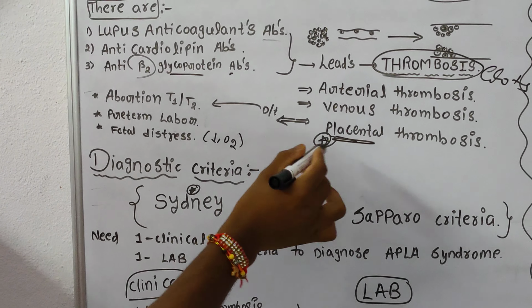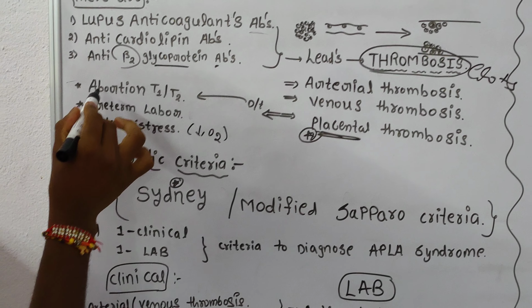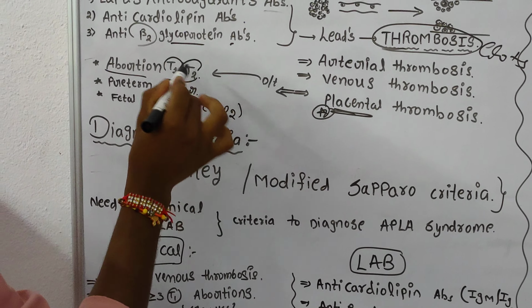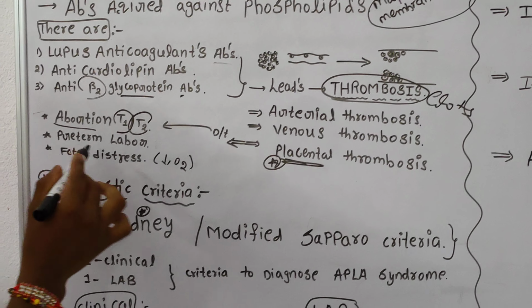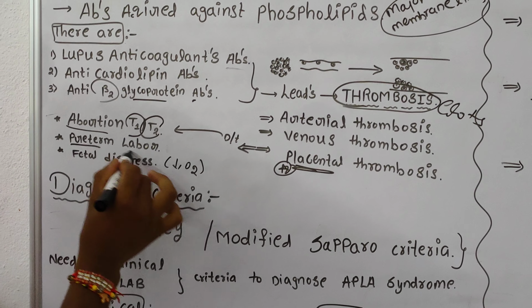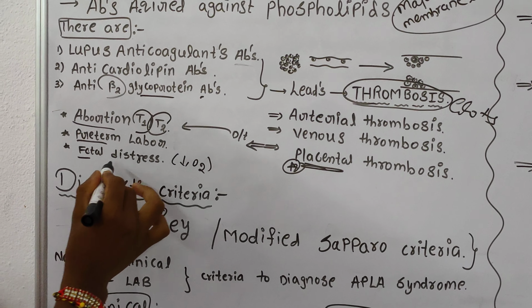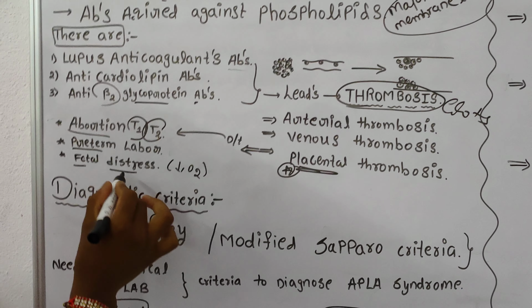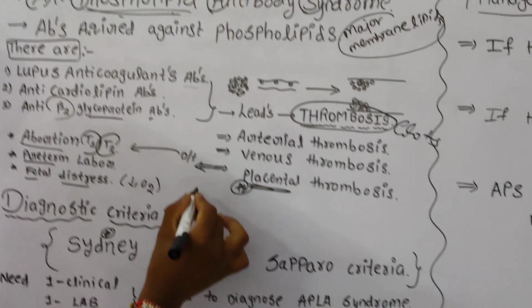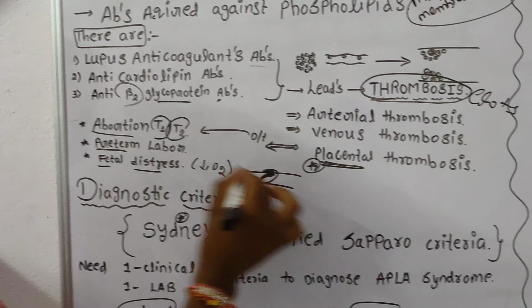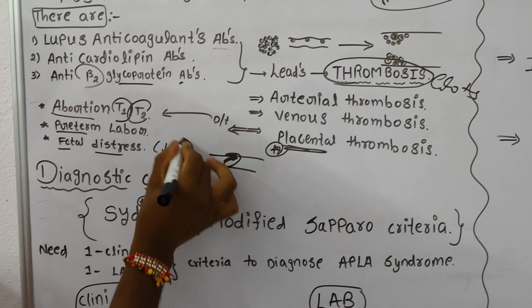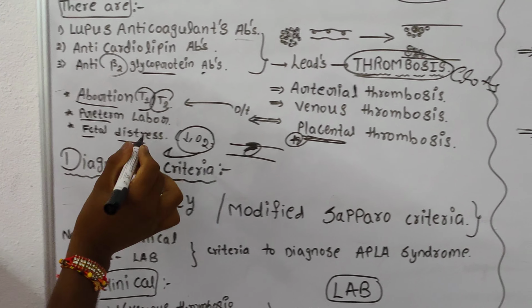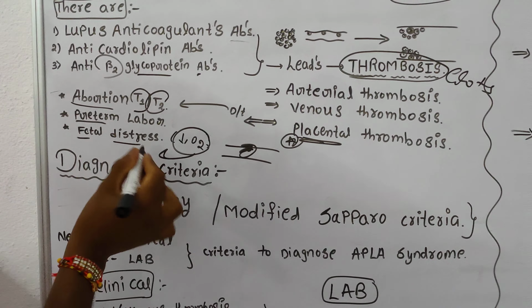Due to the formation of thrombosis in the placenta, it causes abortion in the first trimester and second trimester of pregnancy, and it causes preterm labor, and it also causes fetal distress. Why does it cause fetal distress? Due to formation of thrombosis in the placenta, there is a decrease in the supply of oxygen to the fetus, so it causes fetal distress and also abortion.